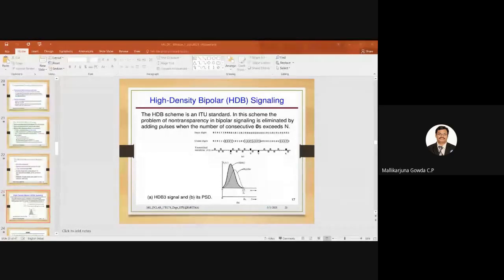Here in B00V, B equal to 1 conforms to the bipolar rule. What does conforming to the bipolar rule mean? In bipolar, the first one will be represented by a positive pulse, the next one by a negative pulse, so the next one has to be a positive pulse. That is why we say B is equal to 1. And V equal to 1 indicates that it violates the bipolar rule.